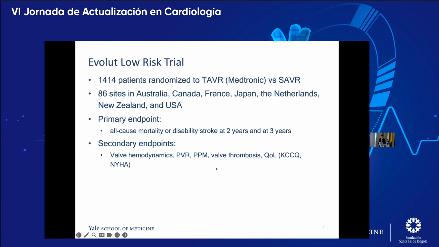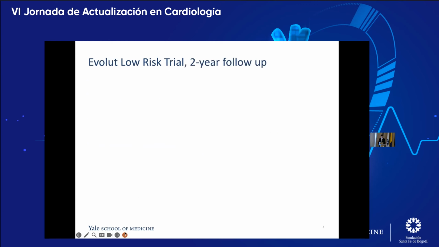And they had some secondary endpoints as well, looking at valve hemodynamics, paravalvular regurgitation, patient prosthesis mismatch, valve thrombosis, and then quality of life based on the Kansas City Cardiomyopathy Questionnaire, and then New York Heart Association class symptoms.